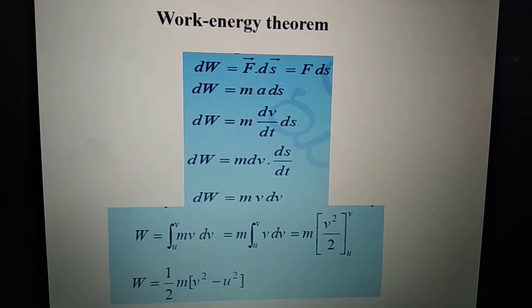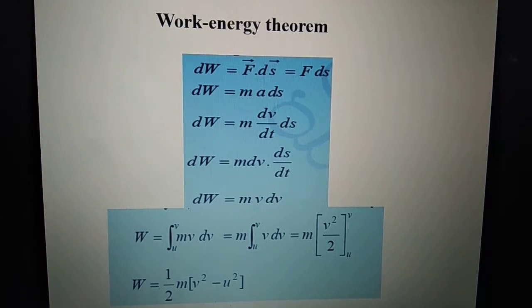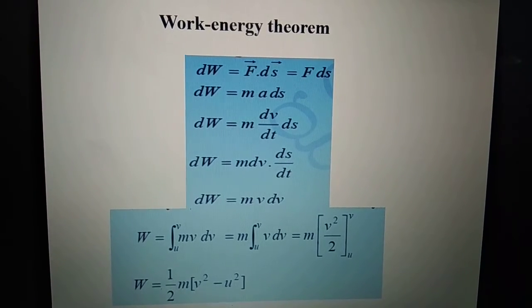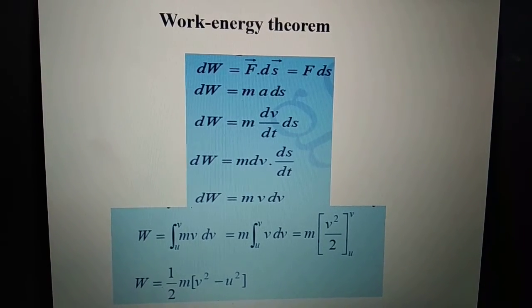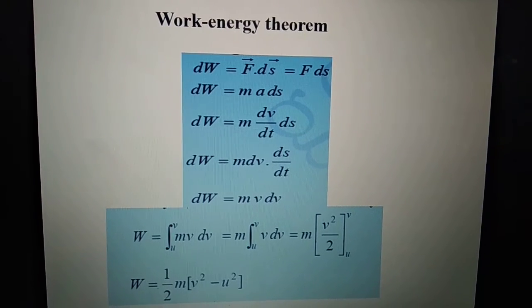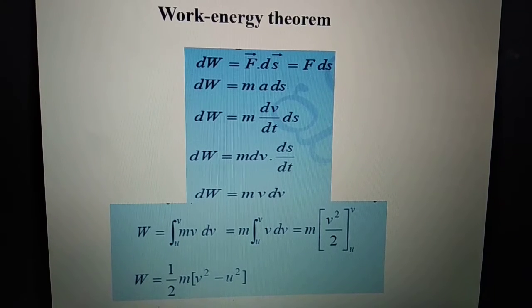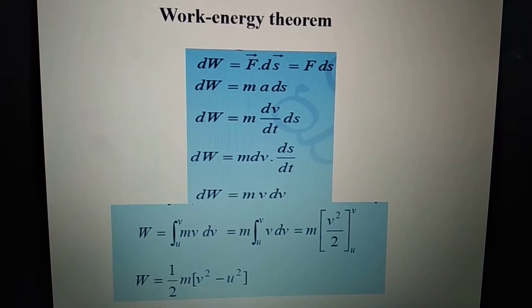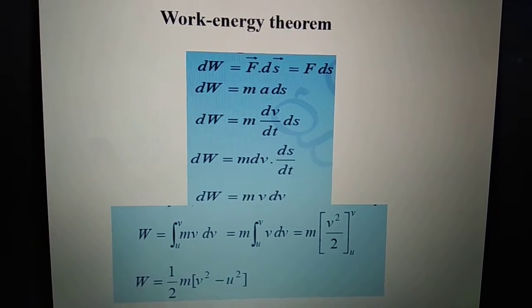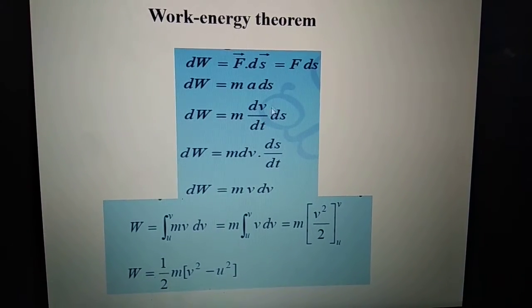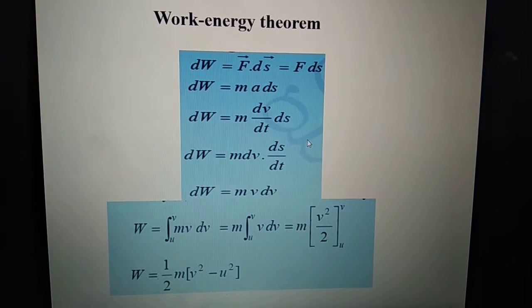You write first work done by variable force. So dW is equal to F dS. Now you know the formula of force. Force is equal to mass into acceleration into ds, you will write as such. Now acceleration can be written as rate of change of velocity. So instead of a, we can write dV by dt. In this step you can see instead of a I wrote dV by dt.